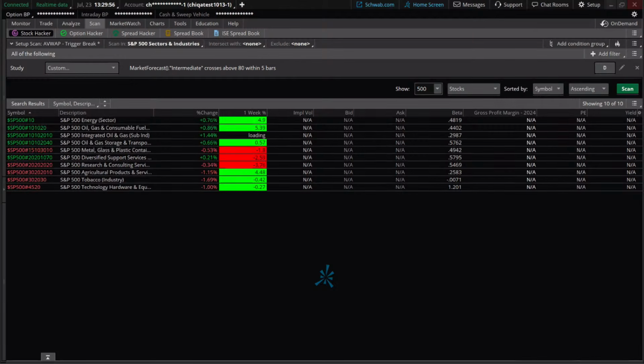What else do we have? We've got commodities are in here. Metal, glass, plastic. These are indices, right? These are just indices. They're not traded, but we could look in here real easy to find out what stocks are within, let's say, for example, metal, glass, and plastic containers. Diversified support services. What the heck is that? What are those companies? Well, collectively, those companies have moved. That's where we're seeing kind of bullish strength. Research consulting, more commodities, the tobacco, technology, hardware, and equipment are above there as well. Crossed above 80 within the last 5 bars.